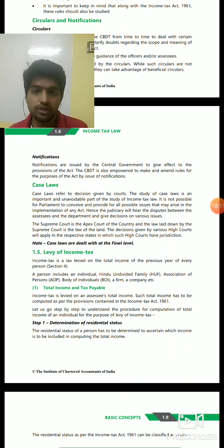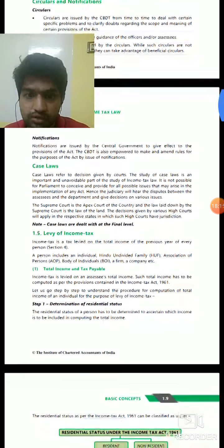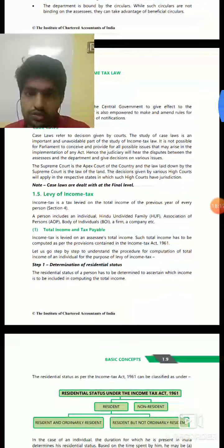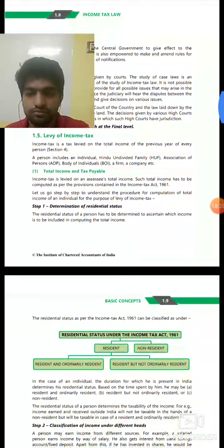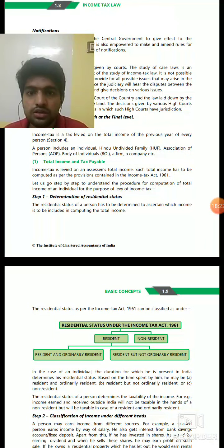Levy of taxes. Income tax is levied on the total income of the previous year of every person. Who is a person? A person includes an individual, HUF, IOP, association of persons, body of individuals. There is a separate definition for it. It also includes a firm, company, etc.